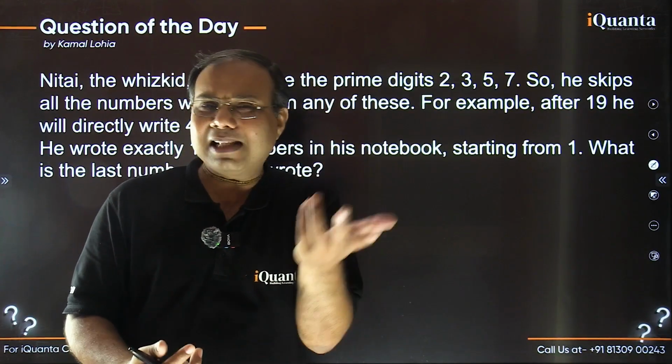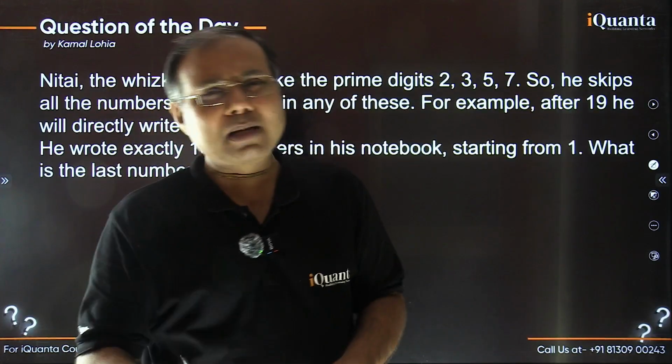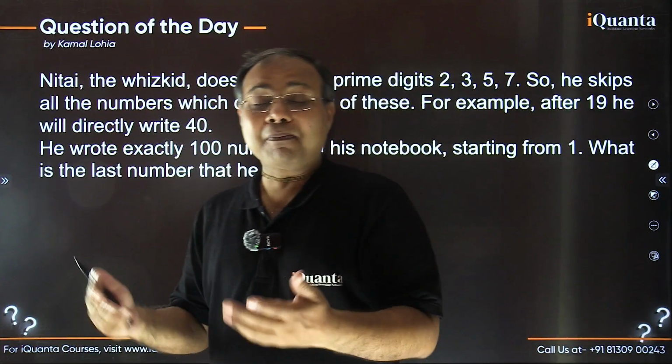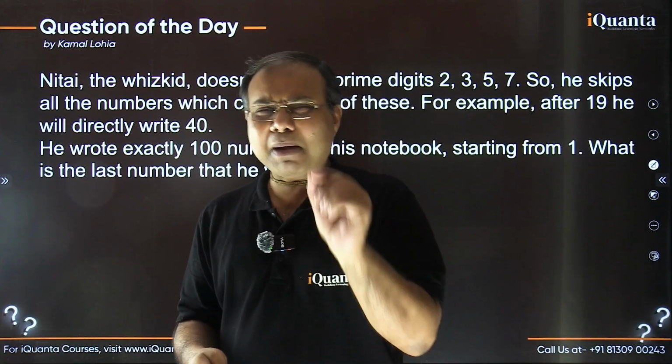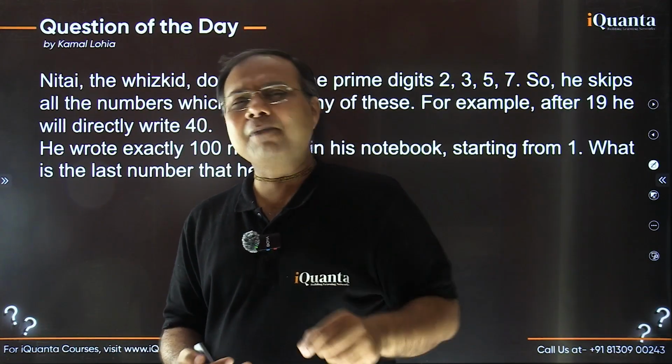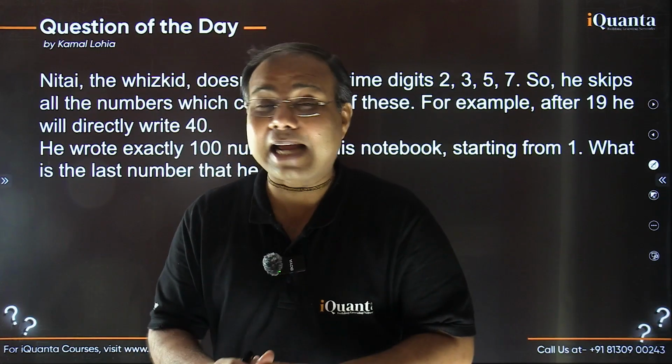But if nothing else comes to your mind, the basic conventional way would be to write all the numbers and identify which numbers he has skipped, or how many numbers he has skipped, so that we can count where we reach 100. So it may be a little cumbersome, a little calculative method, but this is very essential for CAT.